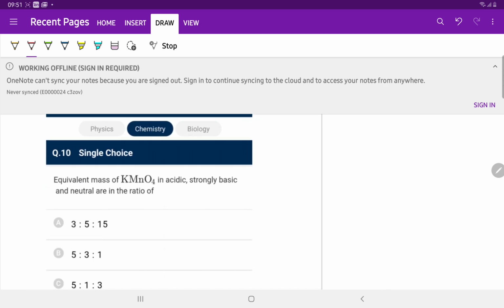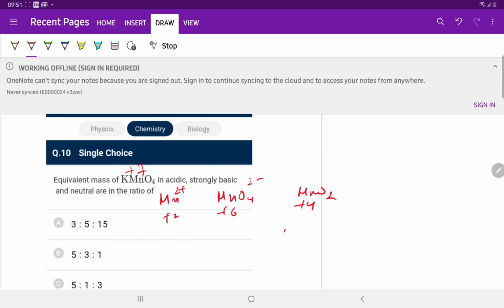Question number 10. Equivalent mass of KMnO4. In acidic medium, MnO4 minus is converted to Mn2 plus. In strongly basic medium, MnO4 2 minus, manganese plus 6, and in neutral medium, MnO2, plus 4 oxidation state. From plus 7 to plus 2, equivalent mass is the molecular mass upon change in oxidation state.